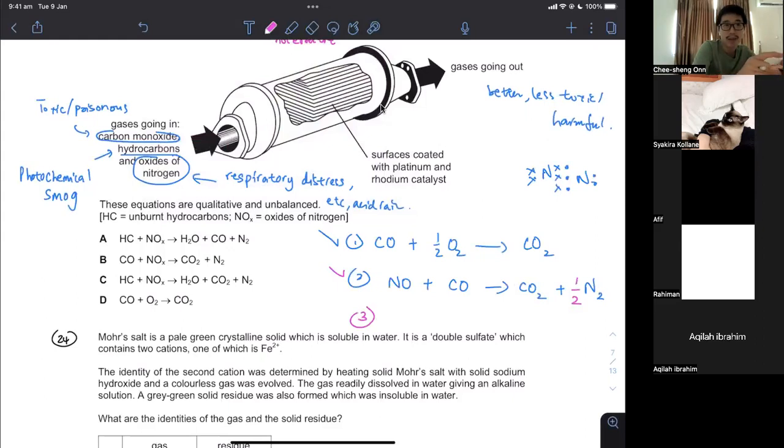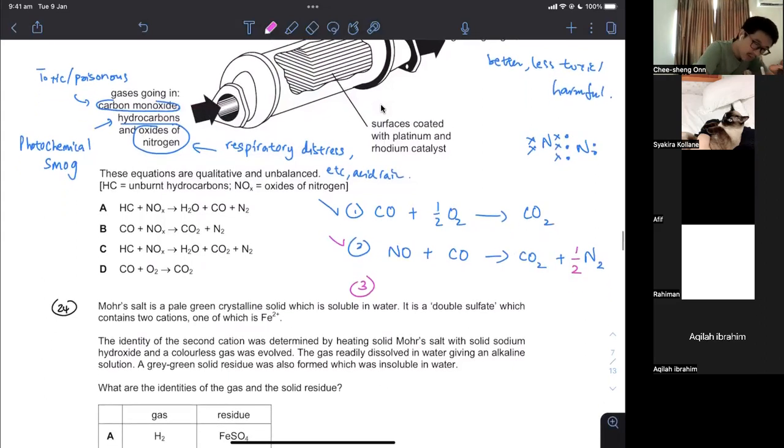You write everything balanced, you write everything correct, formula correct, but your equation is not balanced, 0 mark. It's the rule of Cambridge, okay? You can read it in the examiner report. Now the next one is called unburned hydrocarbon.